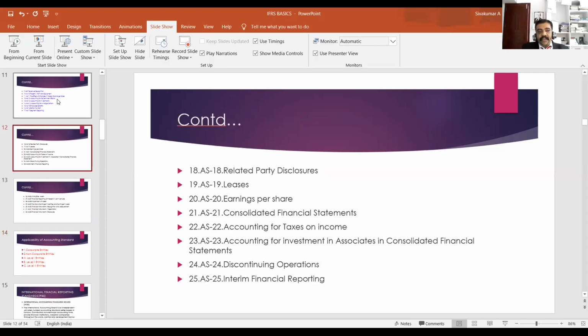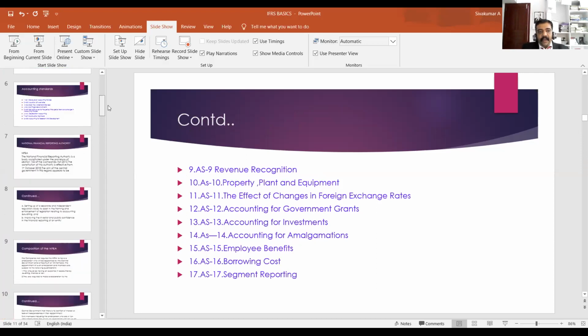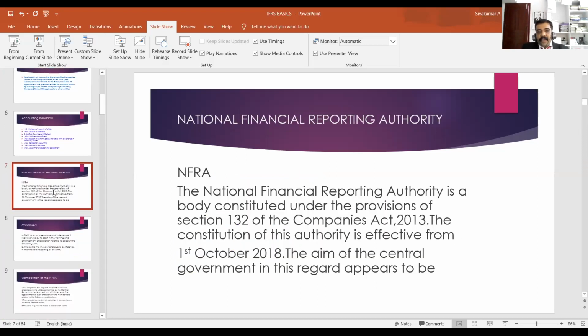Okay. Now there is an institution known as the National Financial Reporting Authority. Now we have to discuss the National Financial Reporting Authority. Students, the National Financial Reporting Authority is a body constituted under the provisions of section 132 of the Companies Act 2013. The constitution of this authority is effective from October 1, 2018. What is the objective behind the formation of the National Financial Reporting Authority?